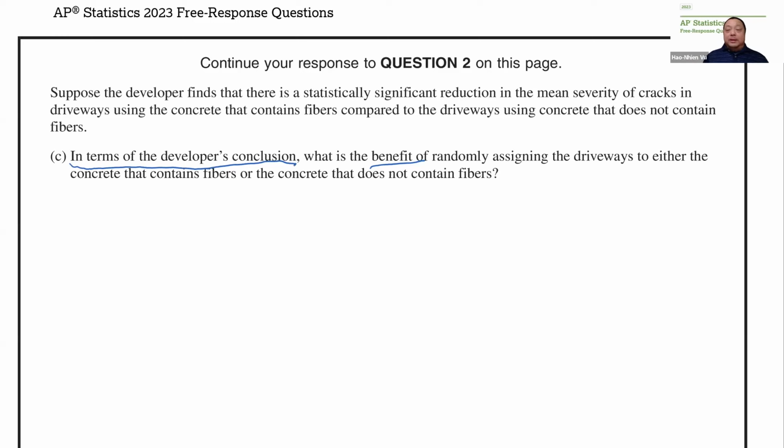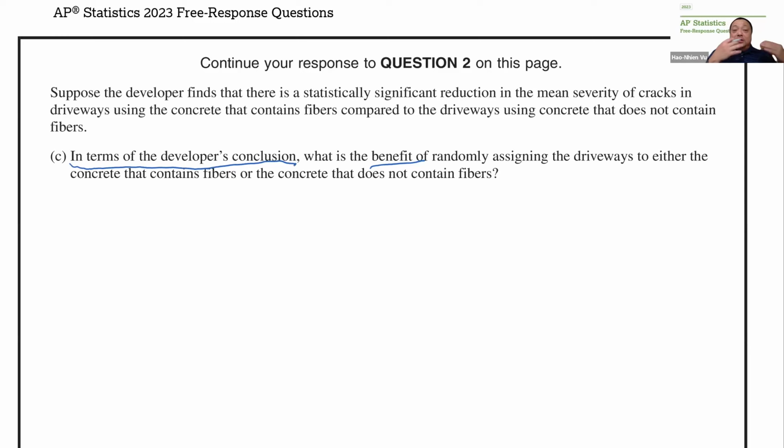For example, you may think that what kind of vehicle the homeowner is using may affect the driveway, right? If you have a huge big car that sits on the driveway a lot, then that's one thing. Whereas if you have a small car and it only drives across the driveway into the garage, then that's a different thing. If you randomly assign them into two groups, then you're kind of hoping that if there's a house with big cars that sit on the driveway in the fiber group, because you were doing things randomly, there's a chance there will be another one in the non-fiber group. Basically, you want to even things out by randomly assigning things.